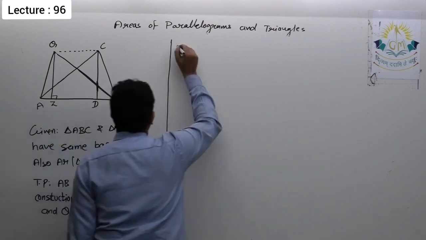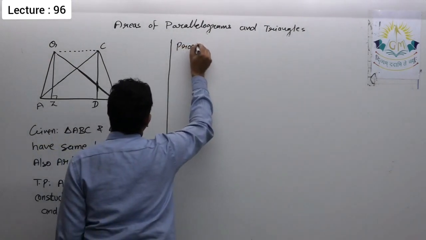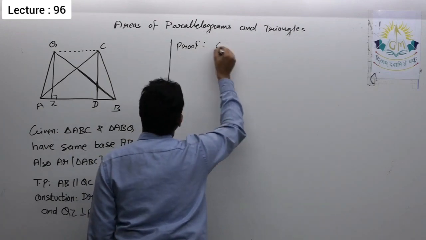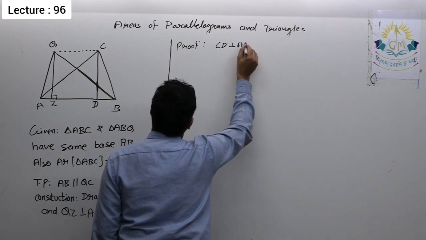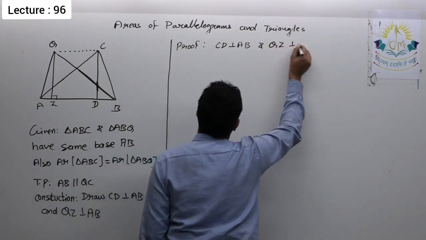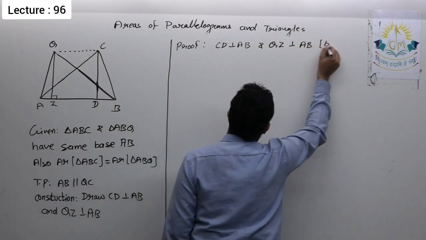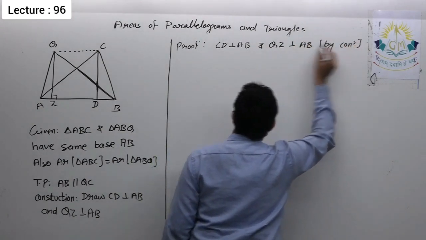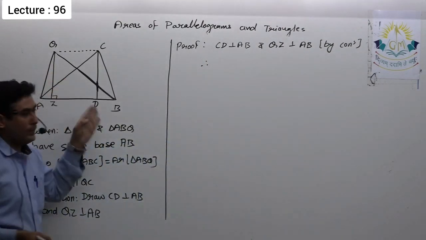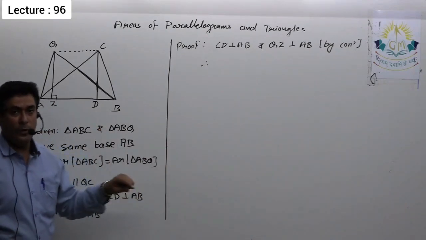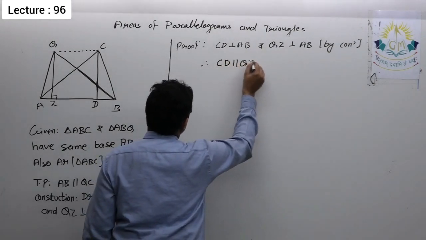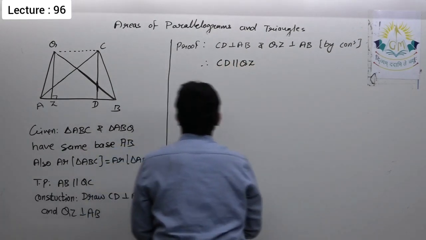Okay, now let us see its proof. CD perpendicular to AB and QZ perpendicular to AB by construction. Therefore, if two line segments are perpendicular to a common line, then those two line segments are parallel. Therefore, I can say CD is parallel to QZ.